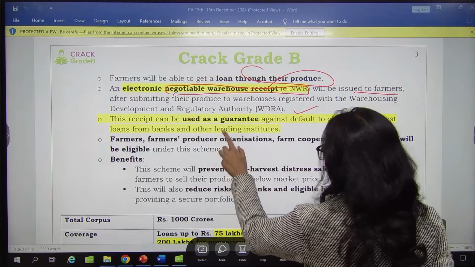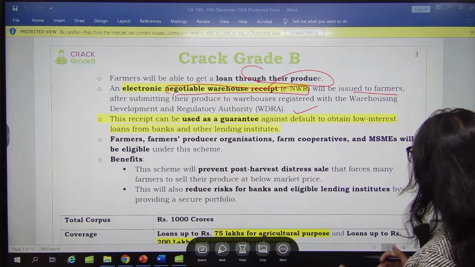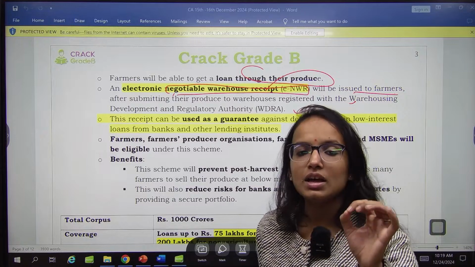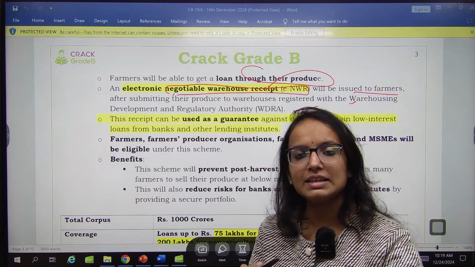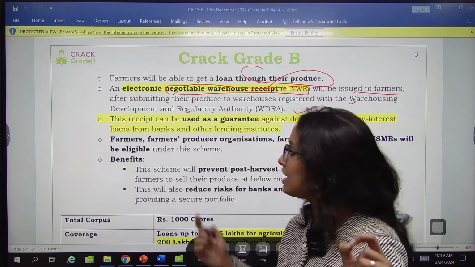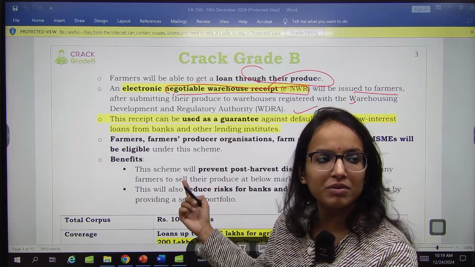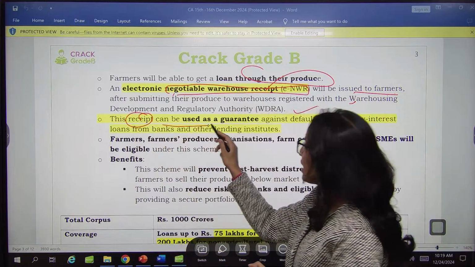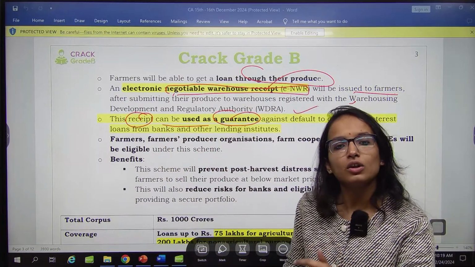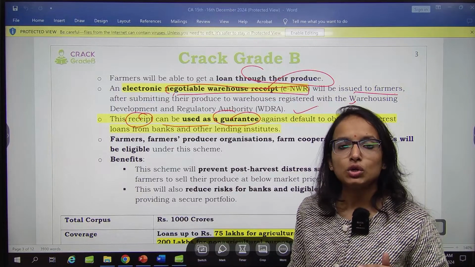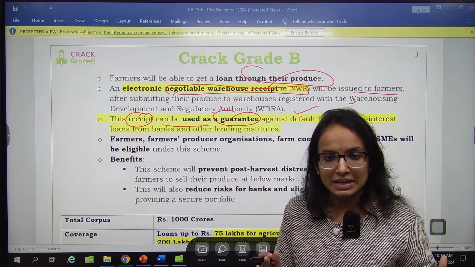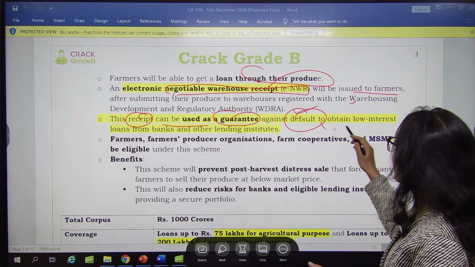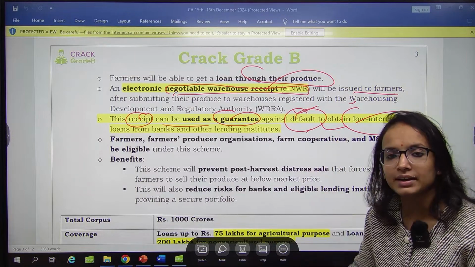After they submit their produce to such warehouses registered with the Warehousing Development and Regulatory Authority, they will get an electronic receipt. Showing that electronic receipt, they can get a loan against the eNWR, the electronic negotiable warehousing receipt. Remember this. This receipt can be used as a guarantee against their loan, so they will not be required to present collateral separately. This receipt itself works as a guarantee against default to obtain a low interest loan from banks and other lending institutes.